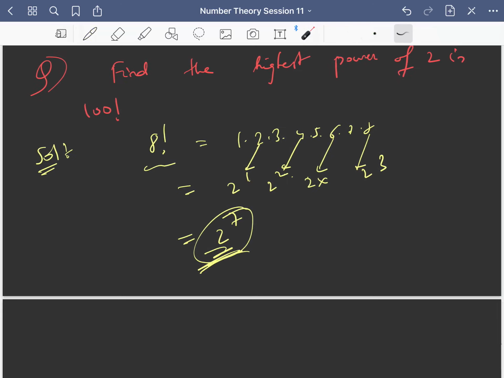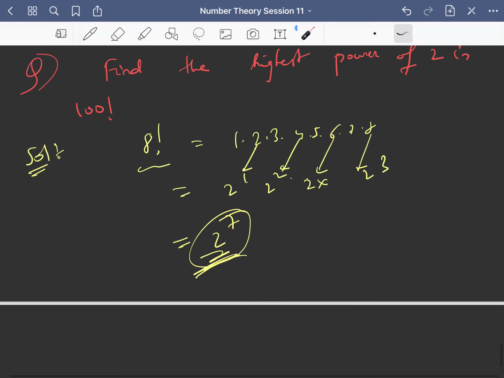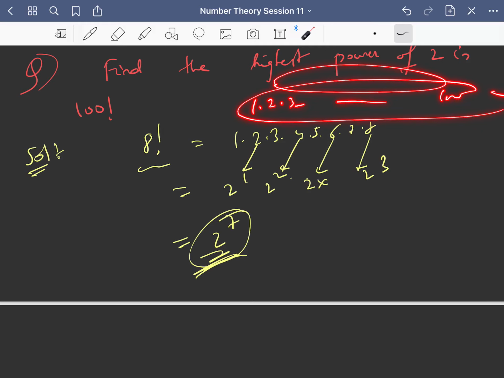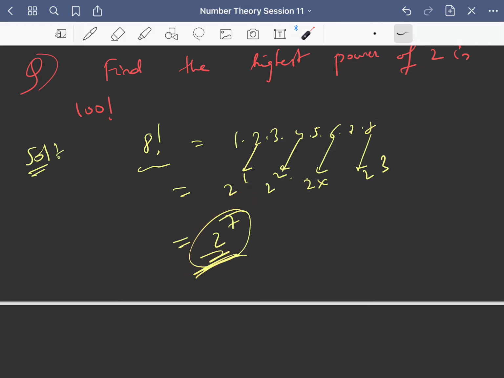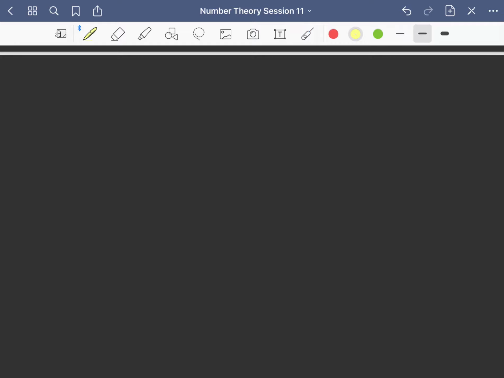So the highest power of 2 in 100 factorial means, see, 100 factorial is a very big number, that is 1 into 2 into 3 up to 100. It is a very large number. If you do the prime factorization of that number, what will be the power of 2 in that? That is the question, right? So let us try to see that. See, 100 factorial is what? 1, 2, 3, 4, 5, 6, 7 up to 98, 99, 100, right?